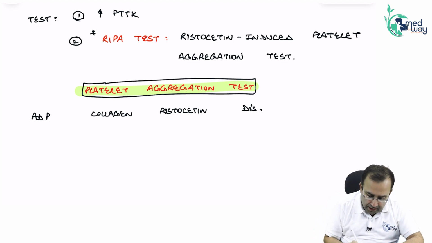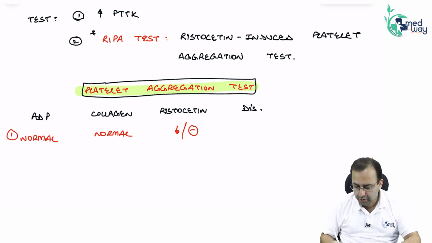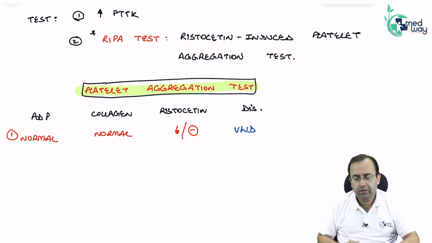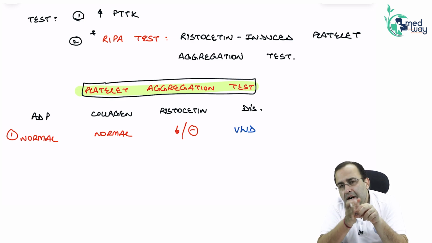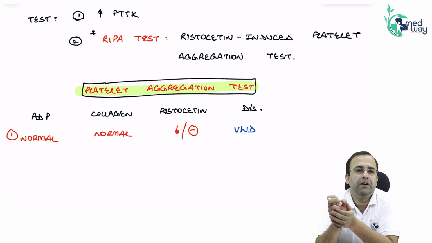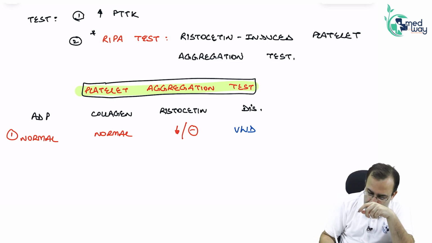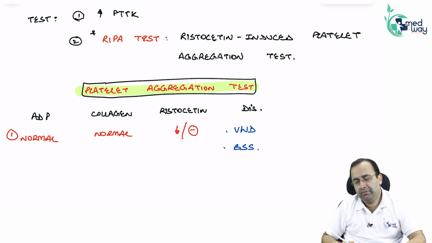Suppose with ADP aggregation is normal, with collagen it is normal, but with ristocetin aggregation is reduced or absent. What is the name of the disease? Von Willebrand disease. Ristocetin induced platelet aggregation is absent in von Willebrand disease. Other than von Willebrand disease, it is also seen in Bernard-Soulier syndrome.